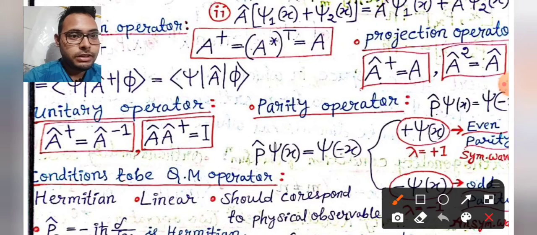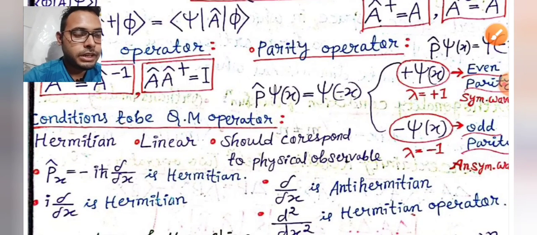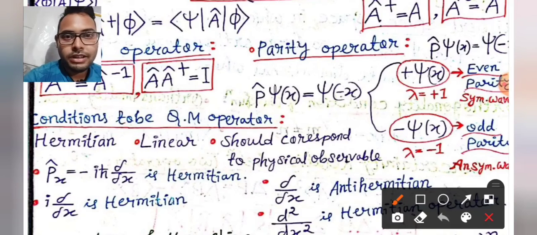Whenever the potential is symmetric, we will get symmetric and antisymmetric wave functions. This is very important.